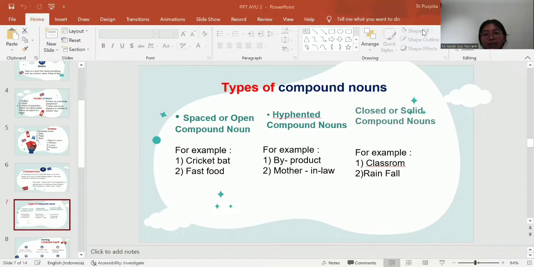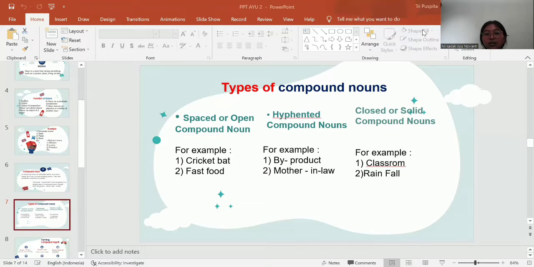The second is hyphenated compound noun. A hyphenated compound noun is one in which the two words are separated with the use of a hyphen. For example, by-product, mother-in-law.